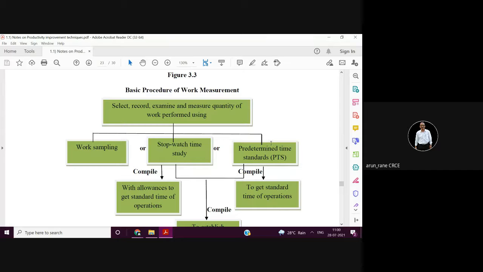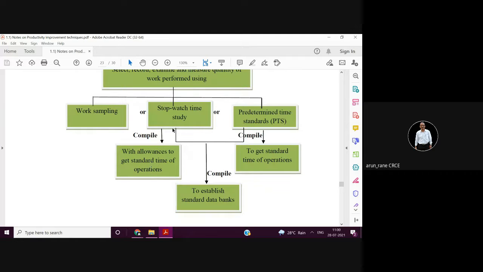That is also called MOST, because this was invented by Maynard. It is written in capital letters, MOST, that is Maynard Operation Sequencing Technique. So work sampling, then stopwatch, then still higher or advanced is PTS, and still more advanced is MOST.